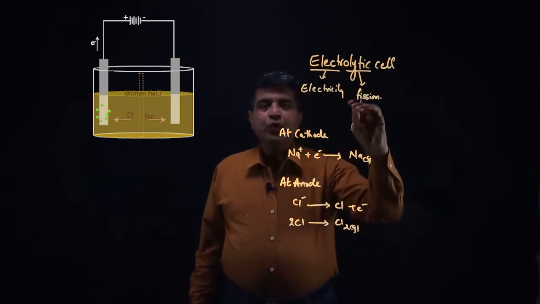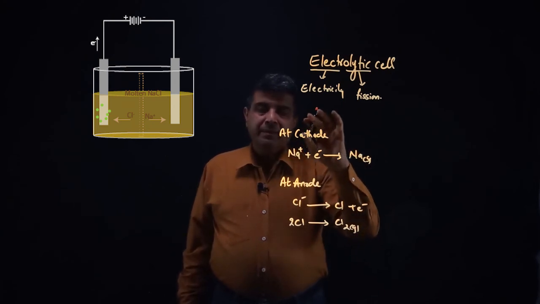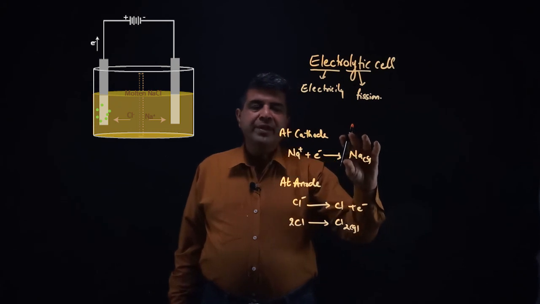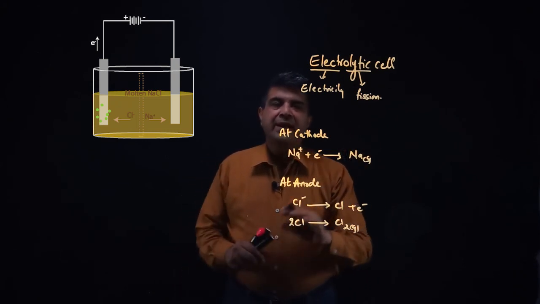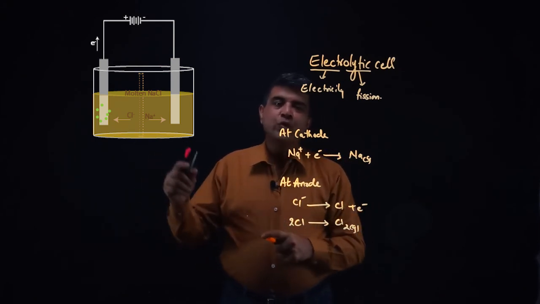As I have told you, in this reaction we convert electrical energy into chemical energy, and we are producing sodium metal and chlorine gas as a result of passing electricity into the molten sodium chloride.